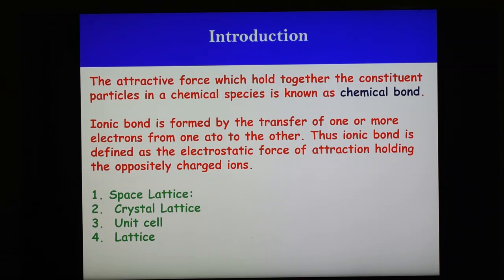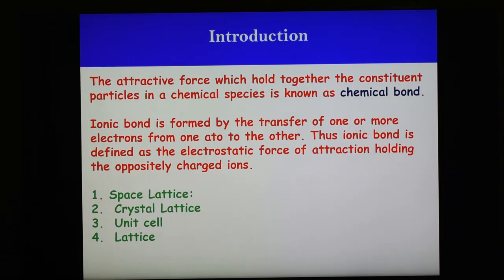The attractive force which holds together the constituent particles, atom, ion or molecule, in a chemical species is known as the chemical bond. Ionic bond is formed by the transference of one or more electrons from one atom to another atom. This type of bond usually comes into existence between a metal and a non-metal atom.